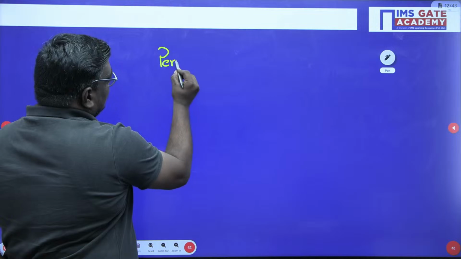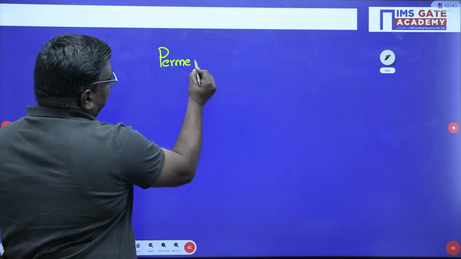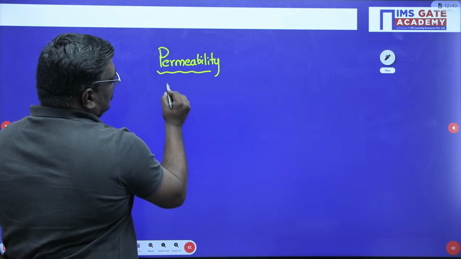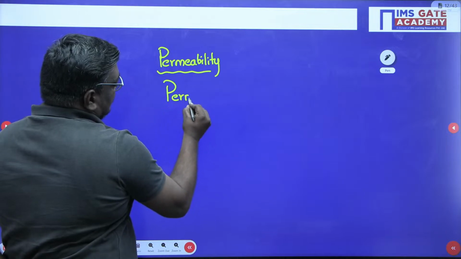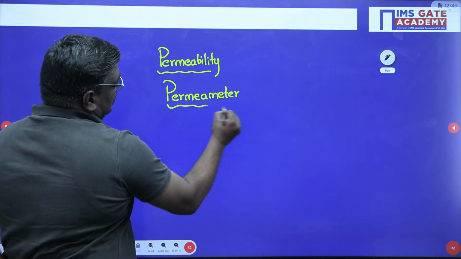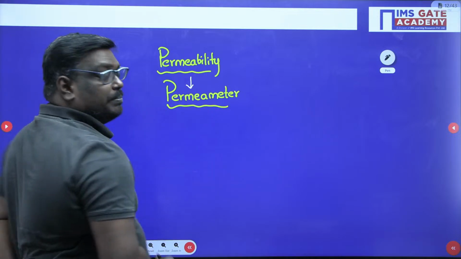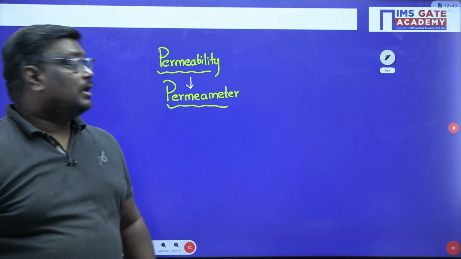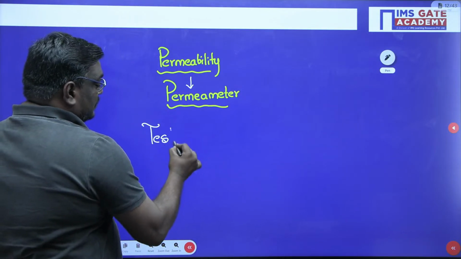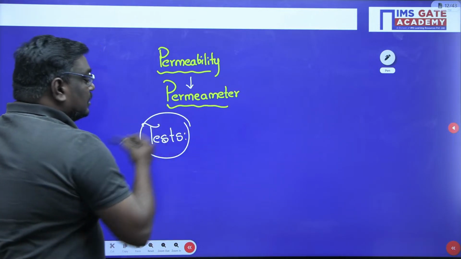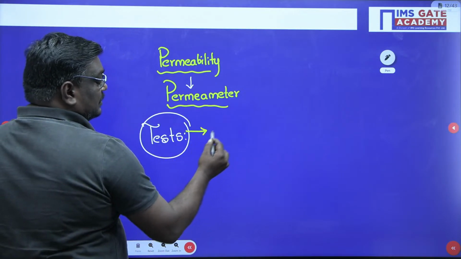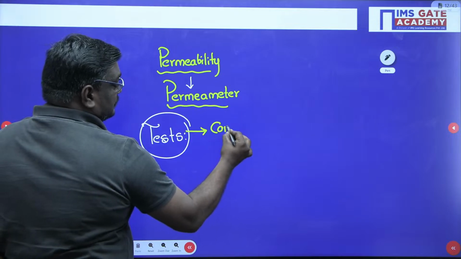Now, my dear students, if you talk about permeability, permeability is measured by an instrument known as, what sir? It is measured by an instrument known as permeameter. Agree? Now my dear students, what are the different tests we have? Sir, we have n number of tests, but I will discuss the most important tests here because we are in the foundation series. So when I talk about the different tests we have, first one we have is the constant head test.